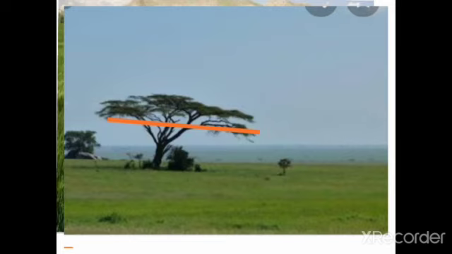Here is an example image of a flat top shape. It looks like an umbrella. Can you see this? See, I have highlighted this. This is just like an umbrella.